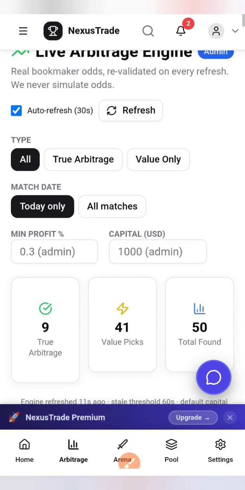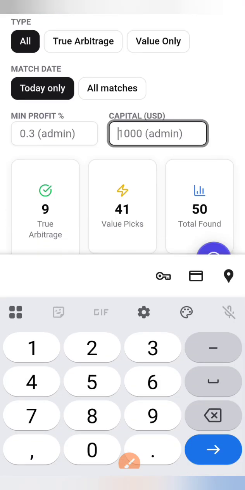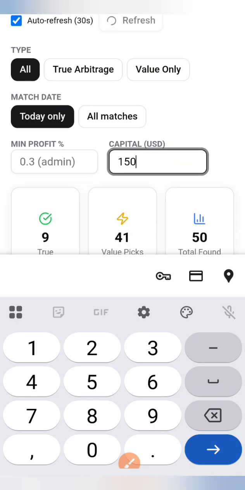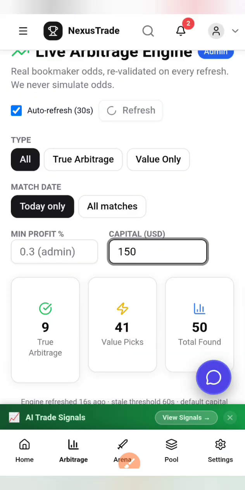Inside this up here, change this, all right. So I think you're gonna do something right here, but you can still change it to, let's say, 150. Let's say we want to use 150, all right. So 150, allow it to refresh so that you can see it's refreshing automatically, just to tell you that the arbitrages you see here are not fake arbitrages. They are all real arbitrage in this platform.